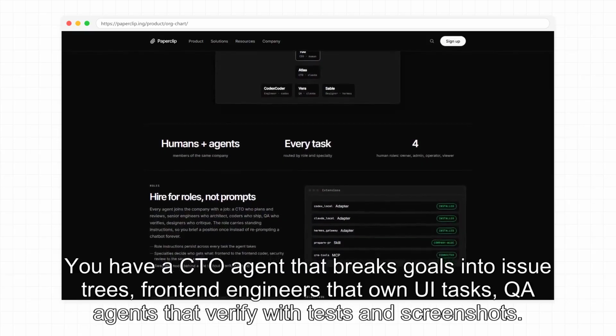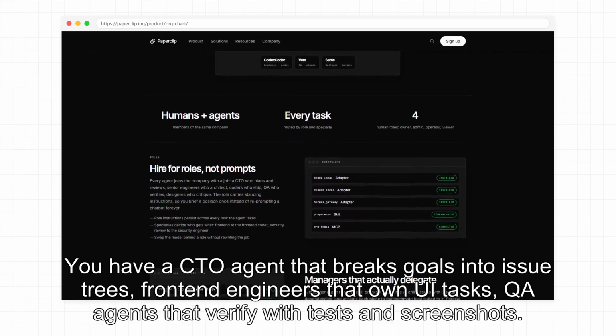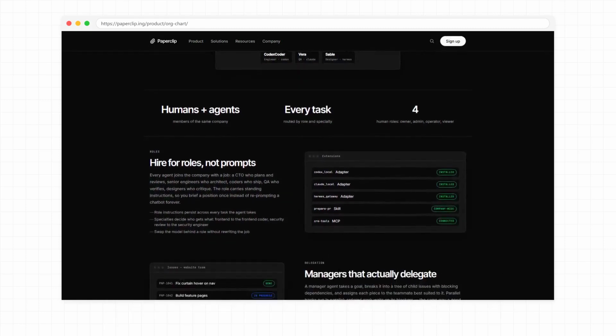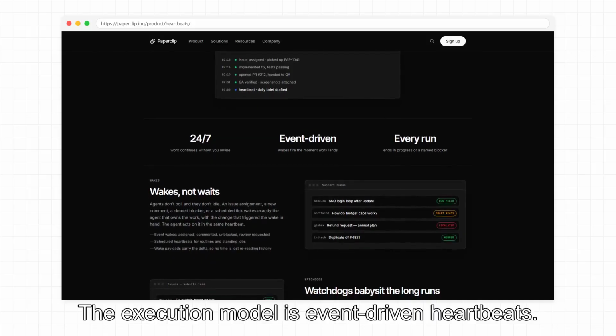You have a CTO agent that breaks goals into issue trees, front-end engineers that own UI tasks, QA agents that verify with tests and screenshots. Work routes itself to the right specialist. The execution model is event-driven heartbeats.